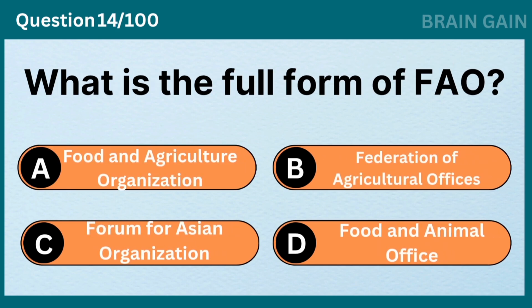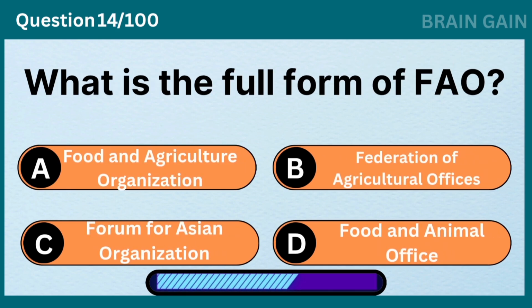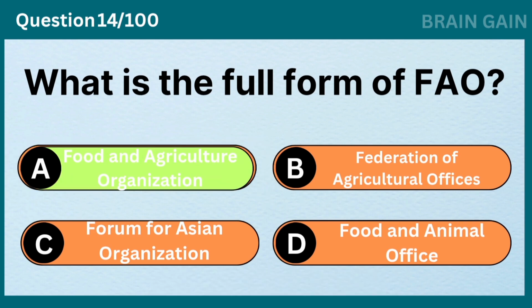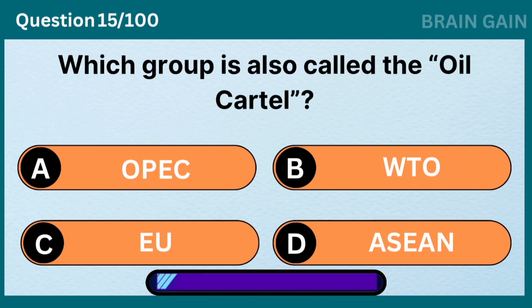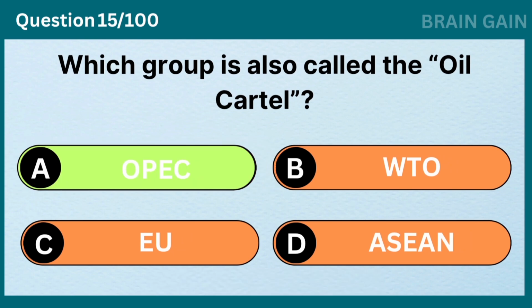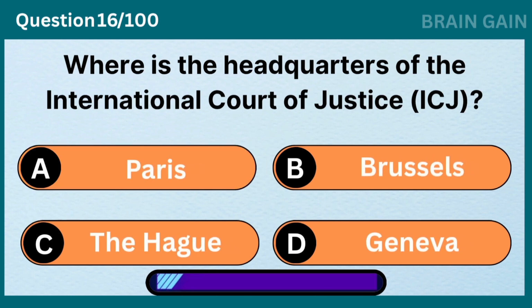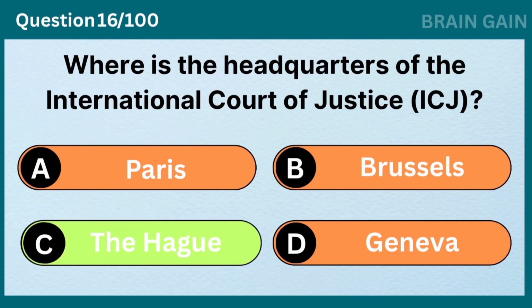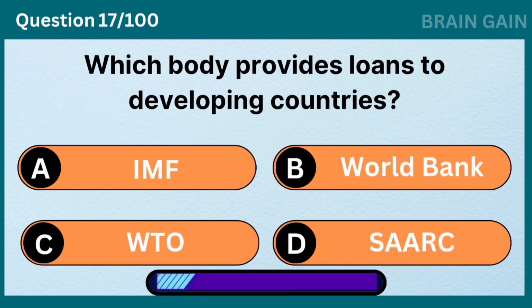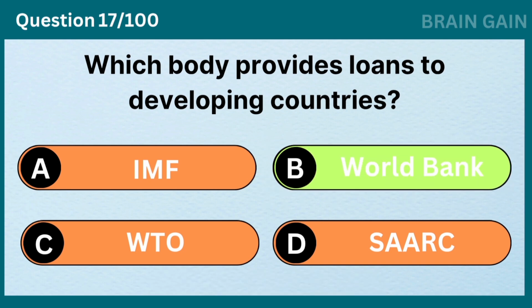What is the full form of FAO? Food and Agriculture Organization. Which group is also called the oil cartel? OPEC. Where is the headquarters of the International Court of Justice? The Hague. Which body provides loans to developing countries? World Bank.